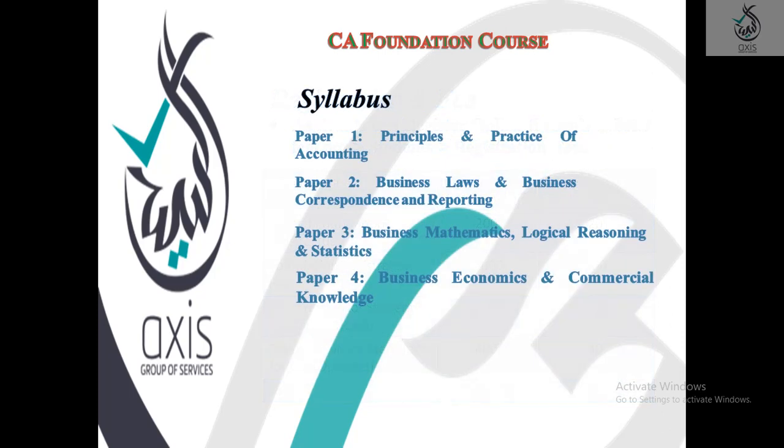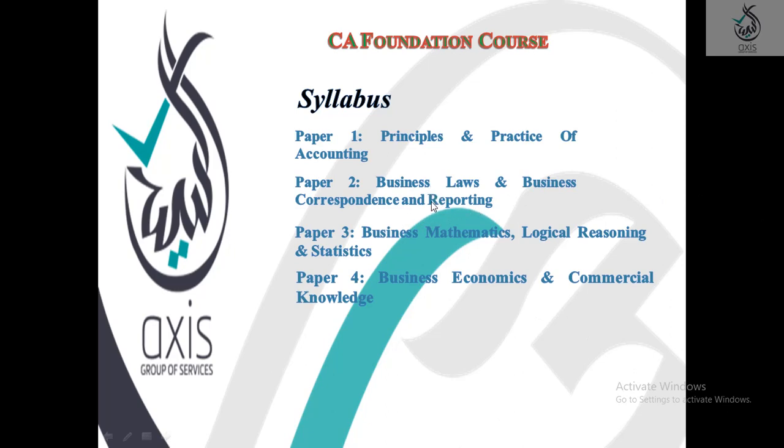The CA Foundation course has 4 papers. The first paper is Principles and Practice of Accounting. Paper 2, Business Laws and Business Correspondence and Reporting.